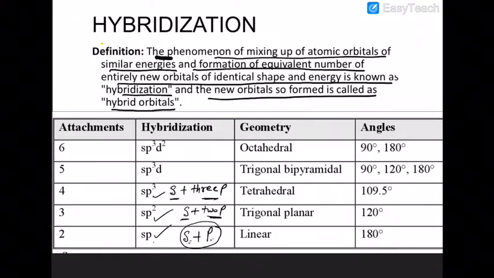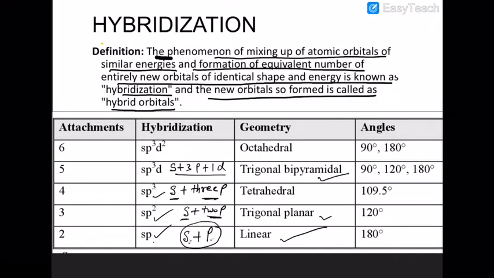In sp3d, which has coordination number 5, it has 1s, 3p orbitals and 1d orbital which will overlap to give you sp3d, and its shape will be trigonal bipyramidal. In sp the shape will be linear.